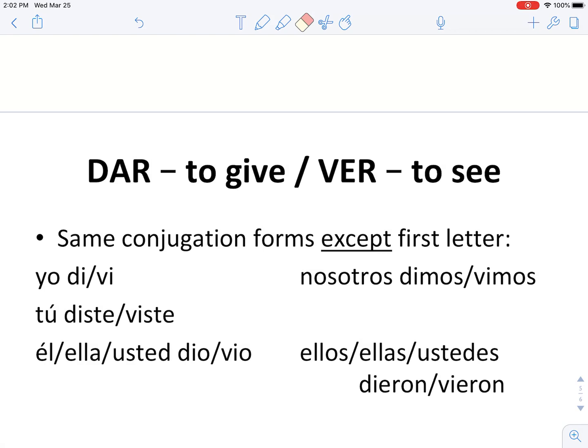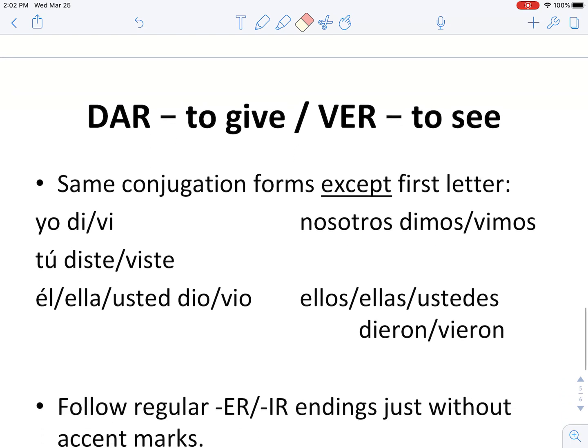Muy bien. And then our lovely verb, ver, to see. Highlight these. The same endings as before, just instead of a D, we have a V. So we have yo vi, tú viste, él, ella, usted vio, nosotros vimos, ellos, ellas, ustedes vieron.